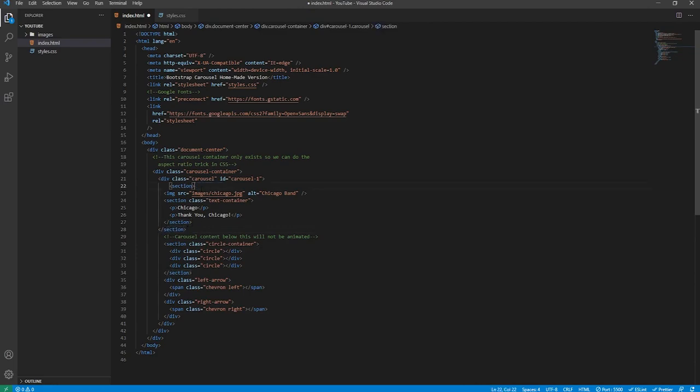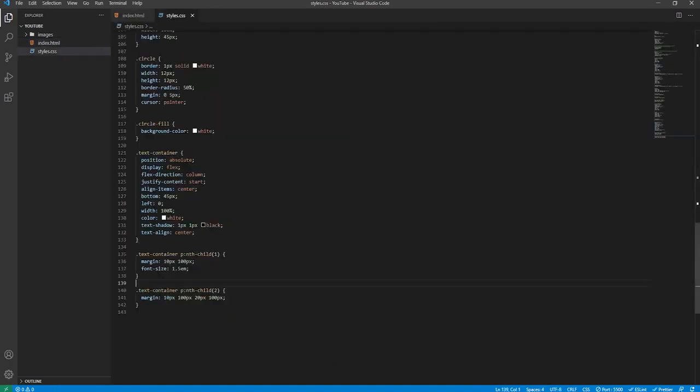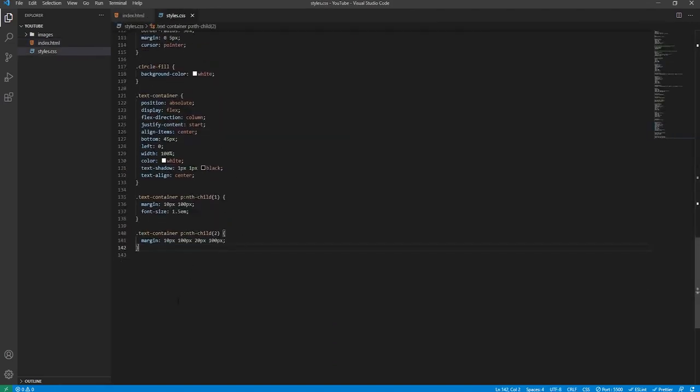Well, I'll delete that because it created it for us, which is not what we wanted. And the section will have a class carousel screen, like so. And we'll need to style this carousel screen to make sure that the image matches the size of the carousel screen, which itself will be the size of the carousel, so there's no discrepancy there.